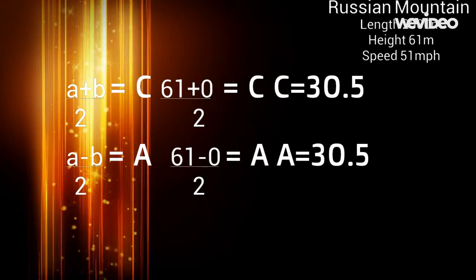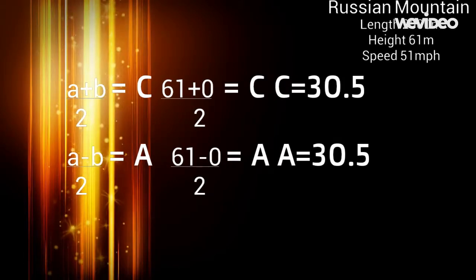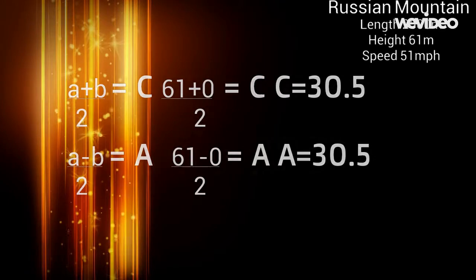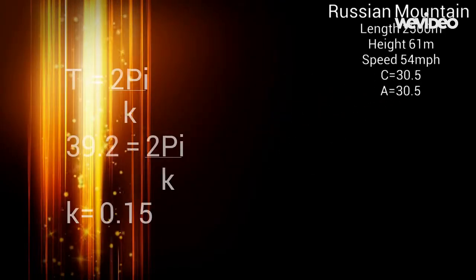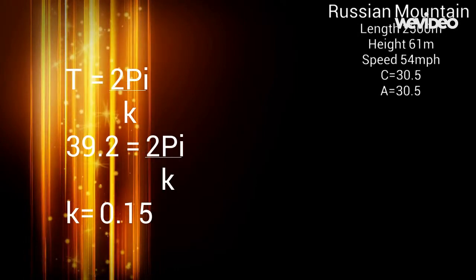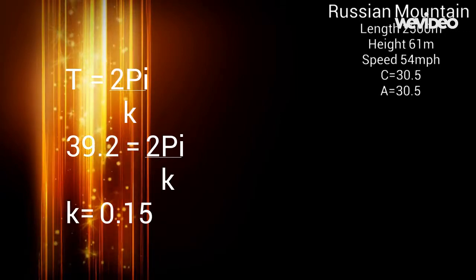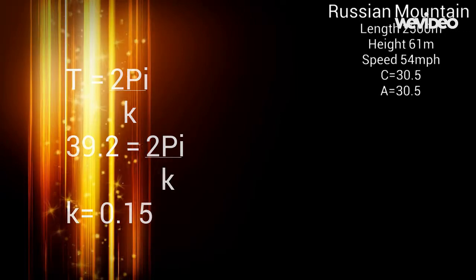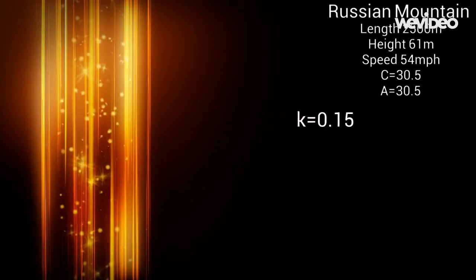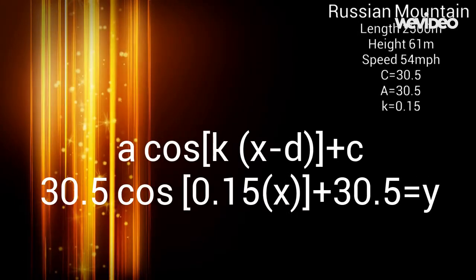Let's just plug in numbers and find the values. Finding c and a values are easiest ones, and here are their solutions. Finding period in this case is a little bit tricky because it needs some physics to calculate time needed to complete one cycle. We found T to be 39.2 seconds, and applying it in the formula we get the value for k. Now we know almost all the values that are needed to complete general formula. Let's plug in. Here's the formula that we got.